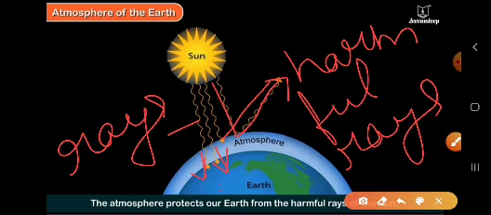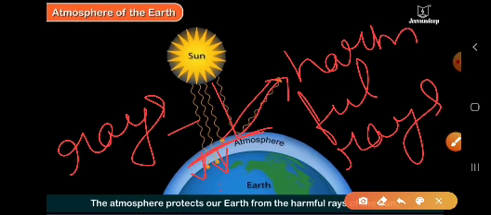So this is the atmosphere which filters the harmful rays of the sun and doesn't allow these rays to reach the earth surface. So children, now you must have understood how important atmosphere is for the earth.